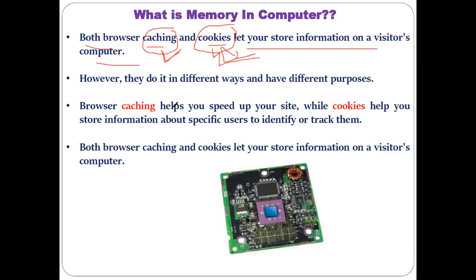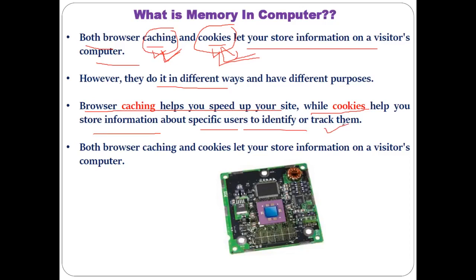So that is the reason it is mentioned here: both of these store some information on the visitor's computer, but they do it in different ways. Here I have also mentioned that browser caching helps you to speed up your site. That is the reason cache memory is used to speed up the computer, while cookies help you to store information about specific users to identify or track the user.